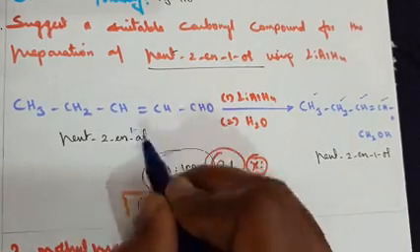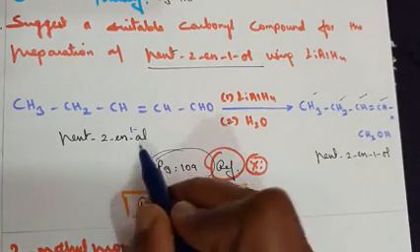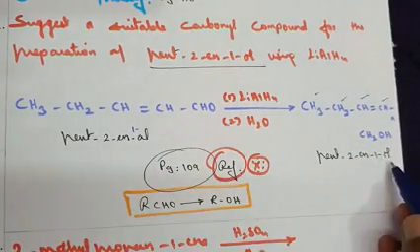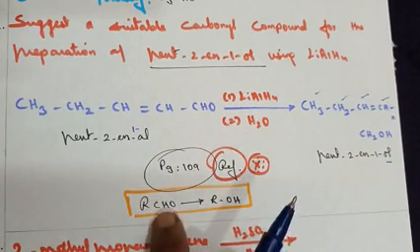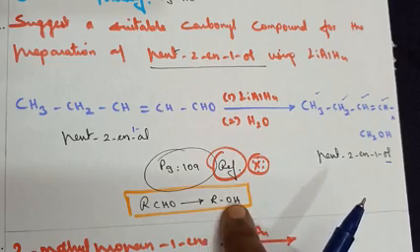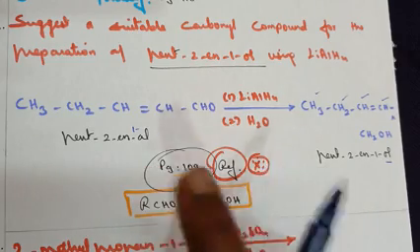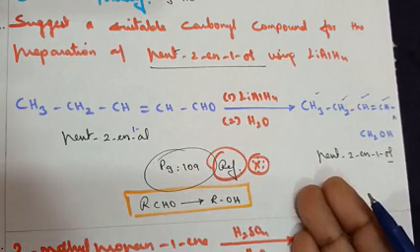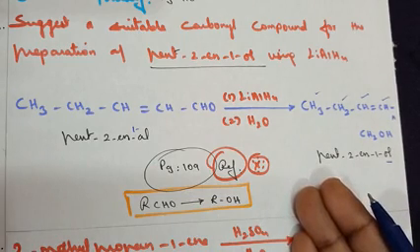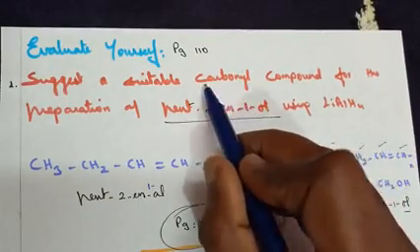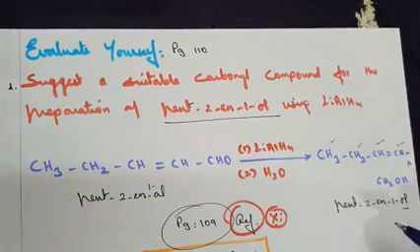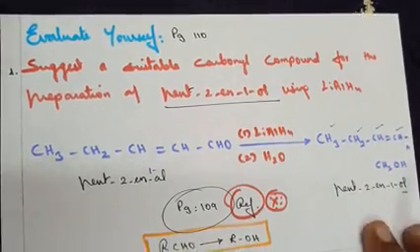Here also you can write it as a 1-ol. You know that al stands for aldehyde group. Ol stands for an alcohol group. Remember the key concept, aldehyde can be converted into an alcohol. Similarly, ketone can be converted into an alcohol. Ester can be converted into an alcohol. That is the key concept given. Carbonyl compound can be converted into an alcohol group here.